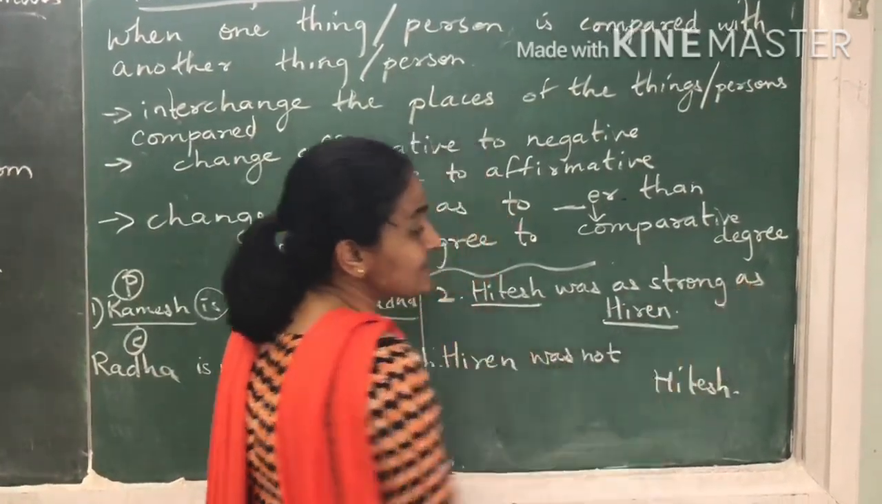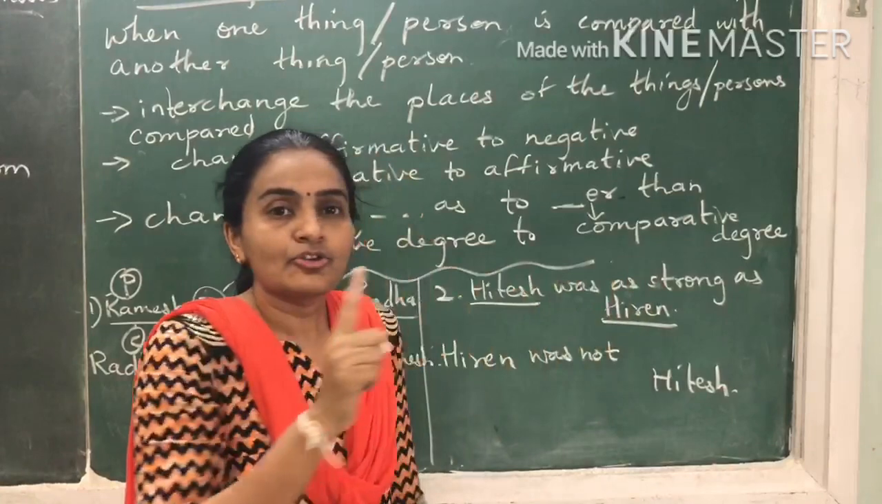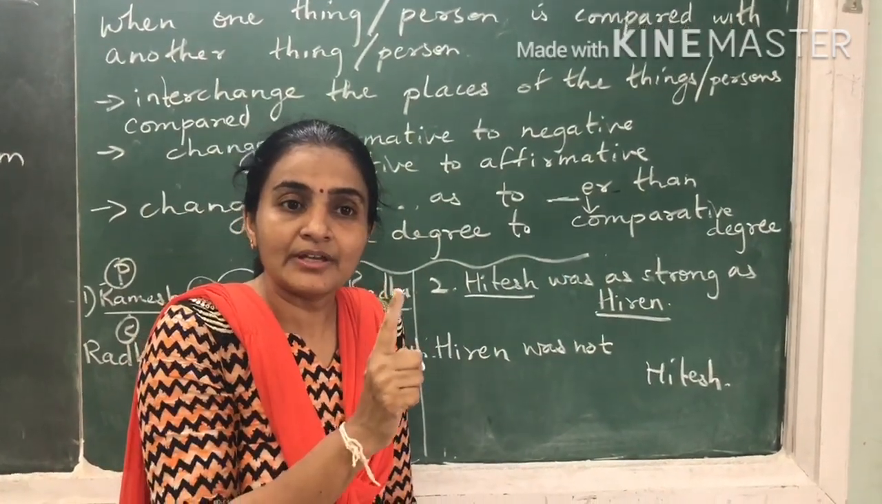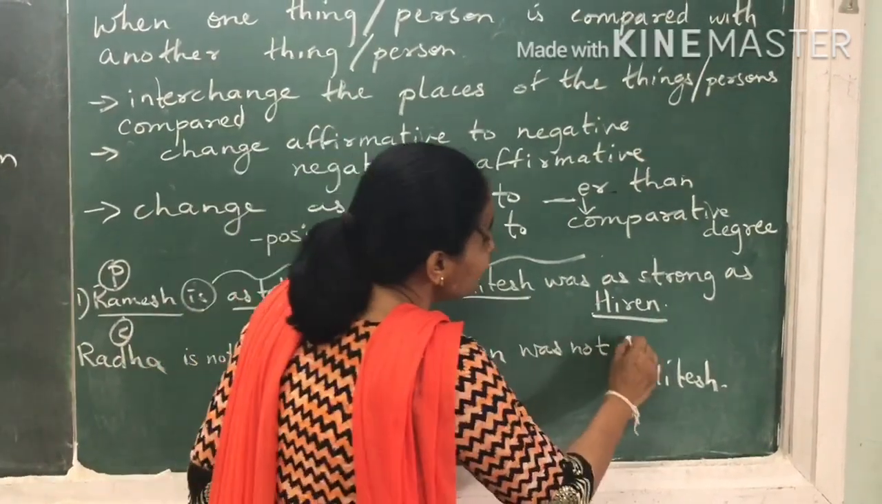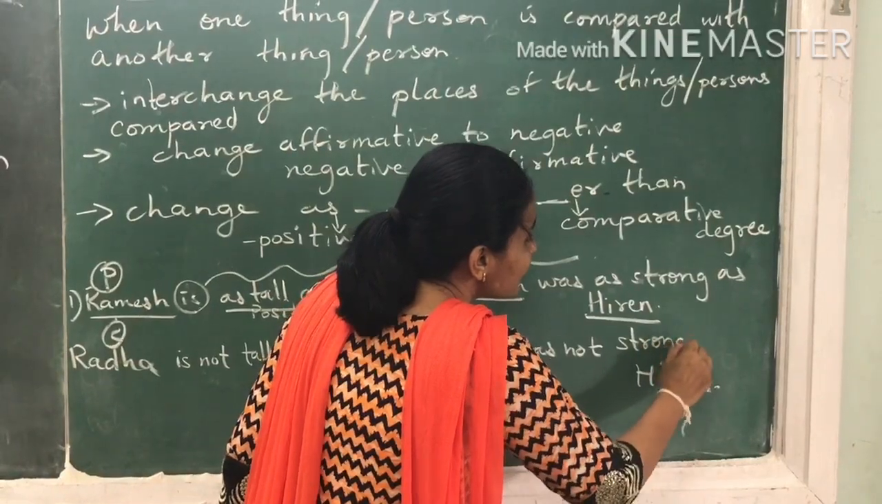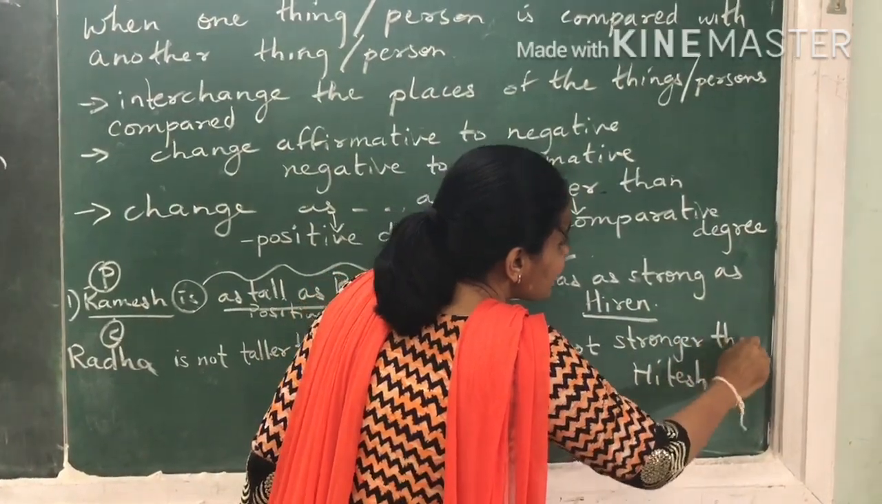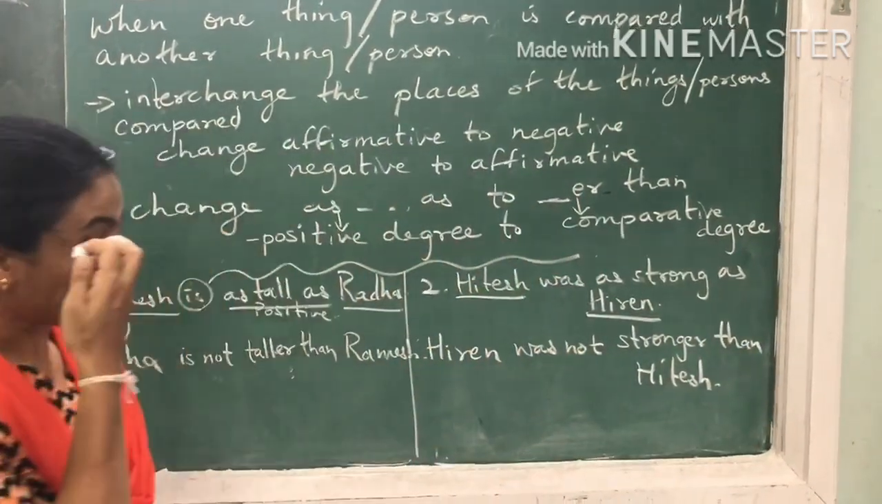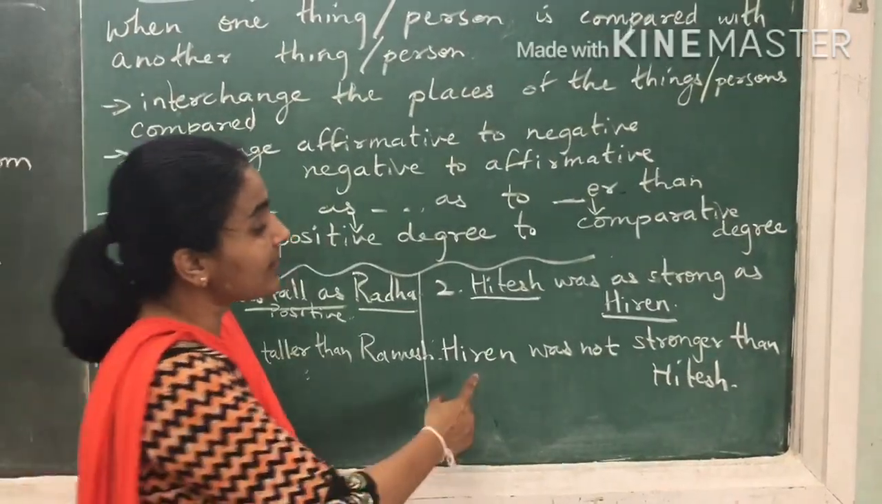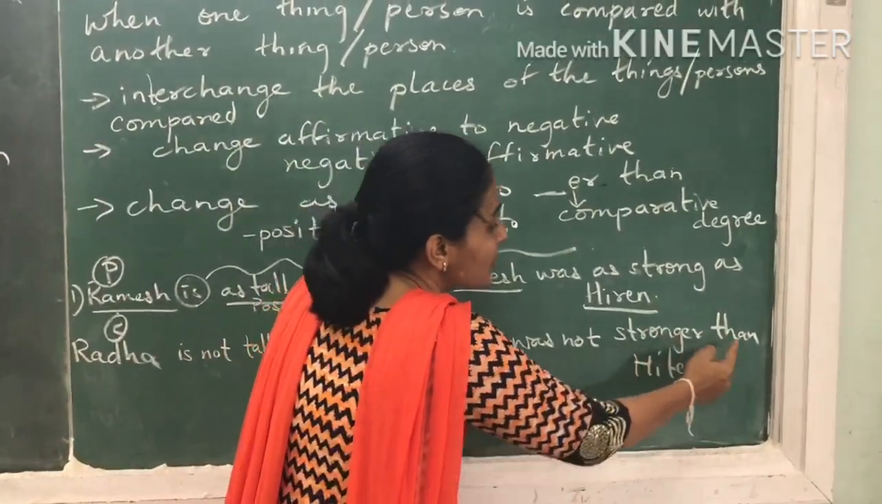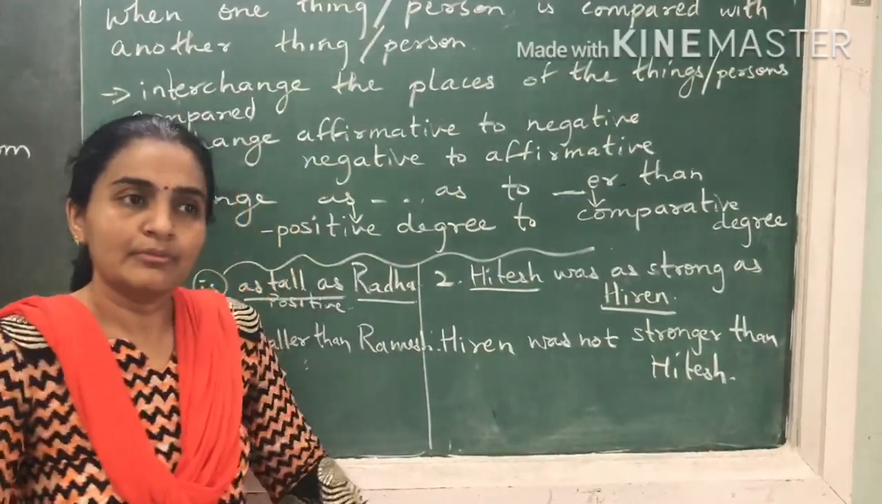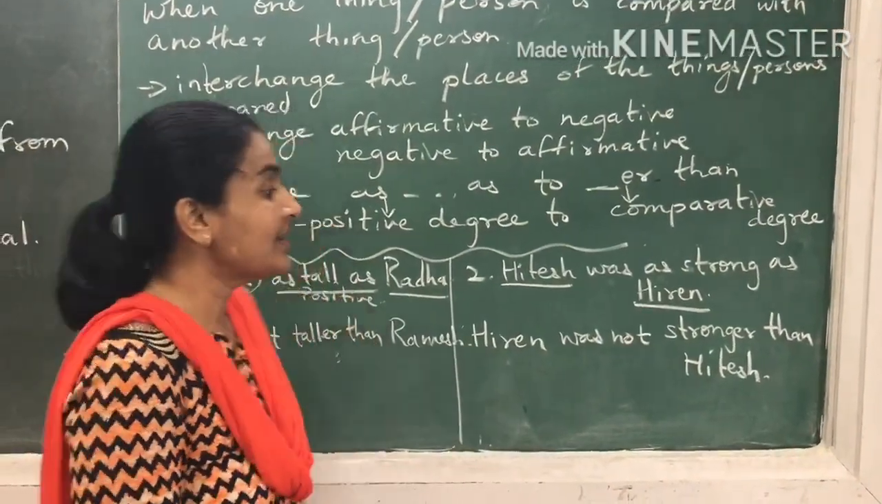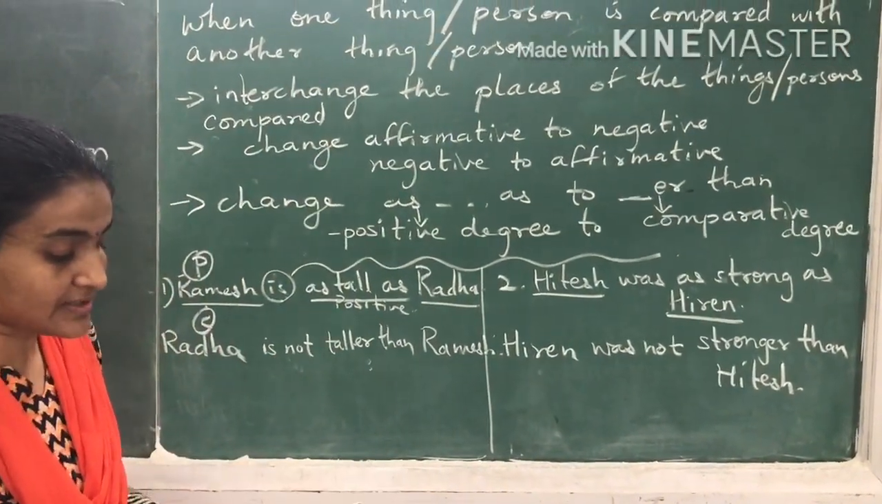As strong as, this is positive degree. Strong, what is the comparative degree? Stronger. So we'll make it stronger than. Okay, so what did our sentence become? Hiren was not stronger than Hitesh. Means both are same.